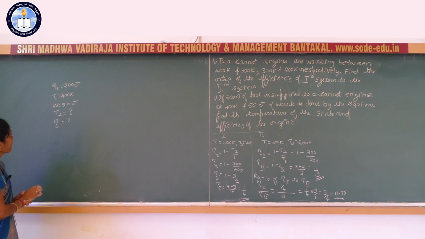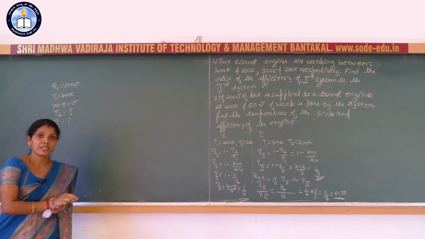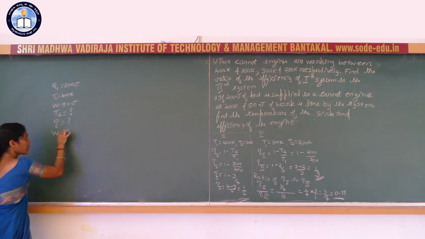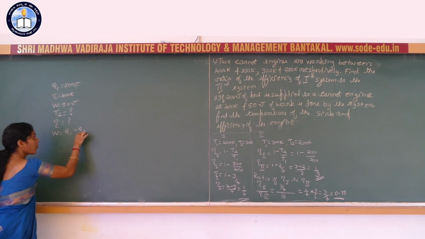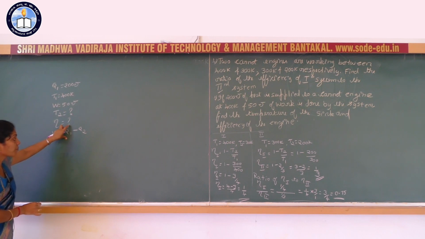So first we can calculate the amount of heat rejected to the sink. That means Q2 we can calculate using what? We know work done is equal to the difference of the amount of heat absorbed from the source and the amount of heat rejected to the sink.